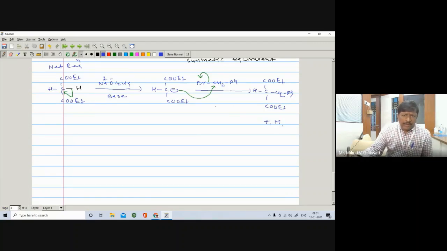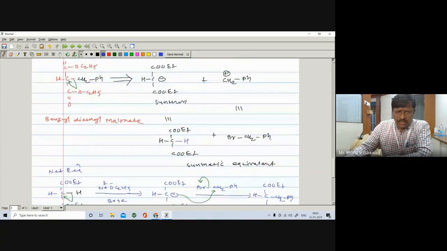So why are you getting this C positive? The C positive carbocation is further stabilized by resonance, and you can get the corresponding compound very easily. Sometimes we may also ask, can we undergo disconnection in another way? So if you carry out the disconnection of this compound,